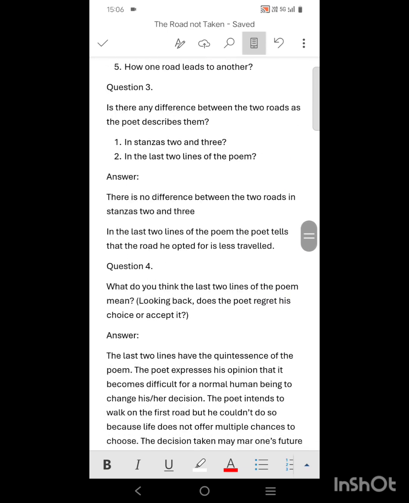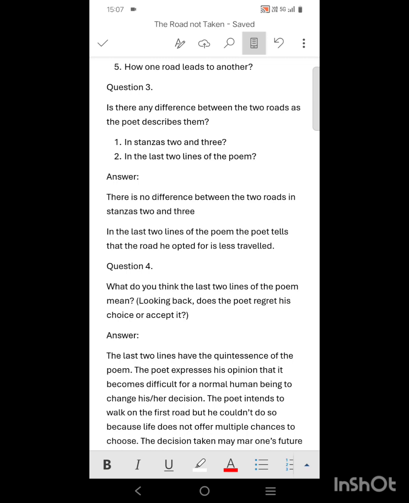Question 3. Is there any difference between the two roads as the poet describes them? Number 1 in stanza 2 and 3, and number 2 in the last two lines of the poem. So the question says, is there any difference between the two roads as the poet describes them? Because in the last two lines the description was different, and in stanza 2 and 3 the description was quite different.